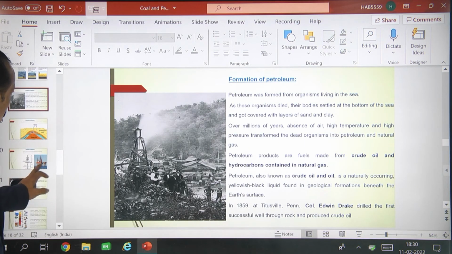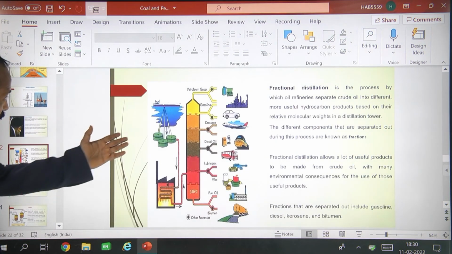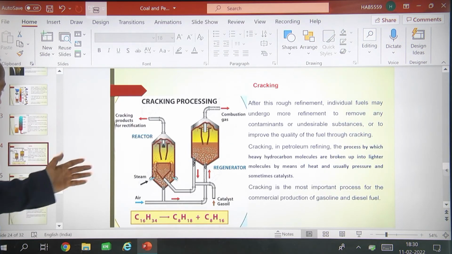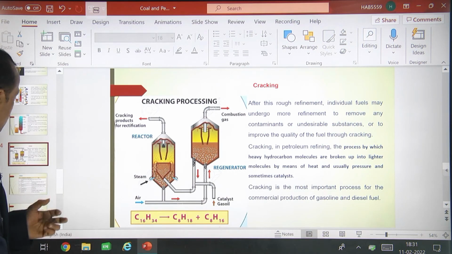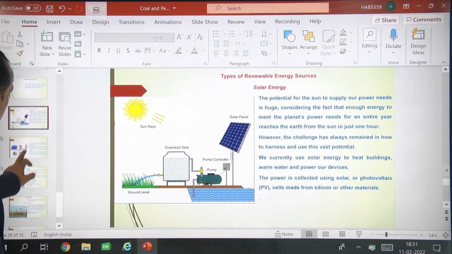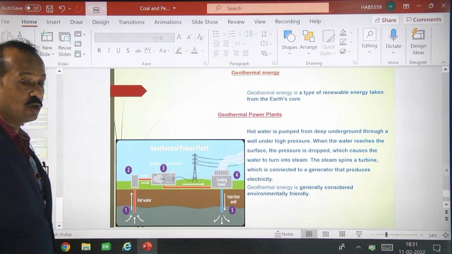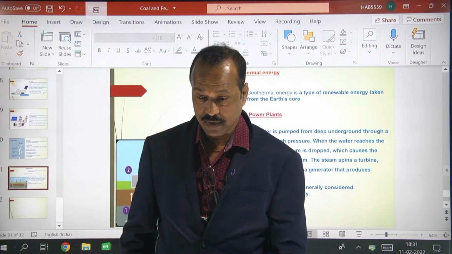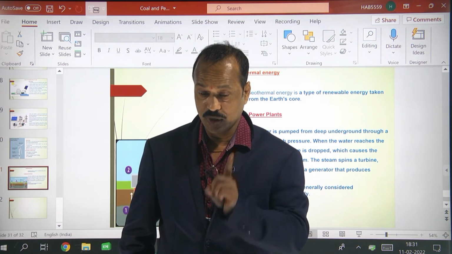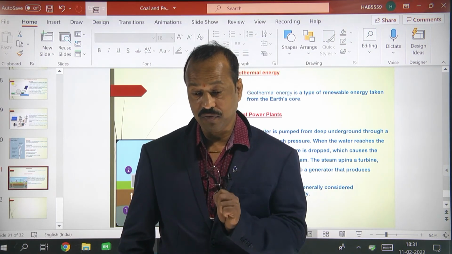So all this is very important to you, not only now. All this is not there in your textbook. Okay, this cracking process you will learn in the 12th standard. And here also we covered solar panels, wind power, and geothermal energy. So many things, Avinash. See here we are explaining so many things which are not there in your textbook, but which will be helpful to you in the future, right? So that is the speciality of this IIT foundation.